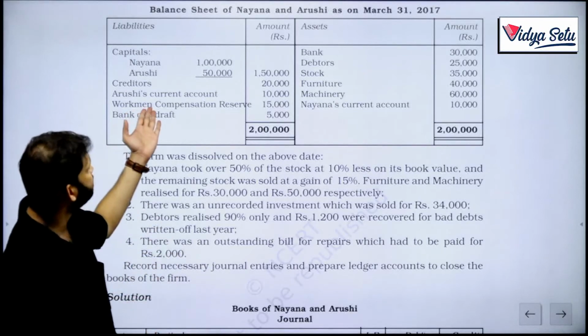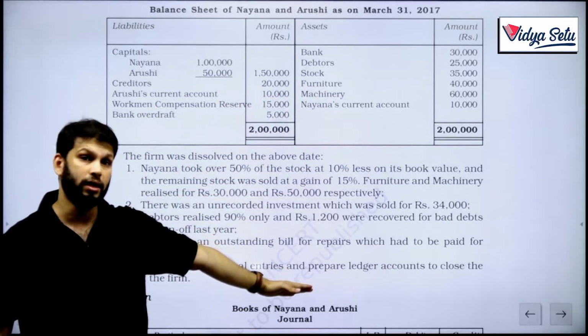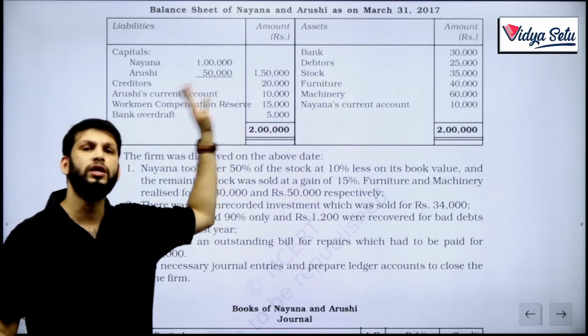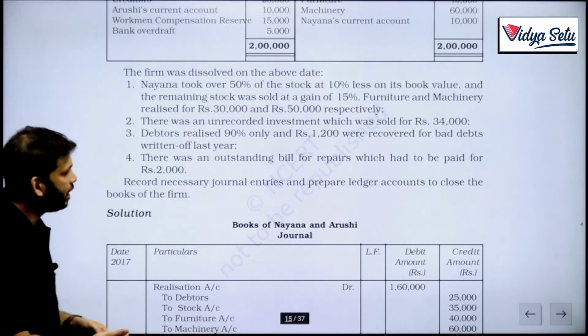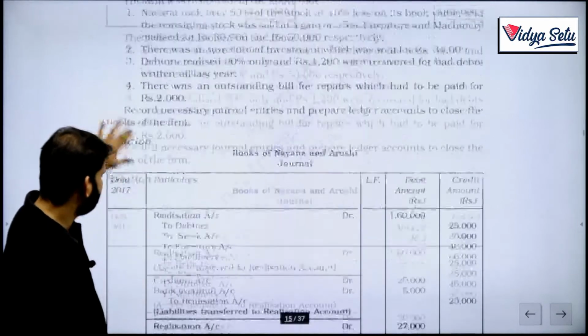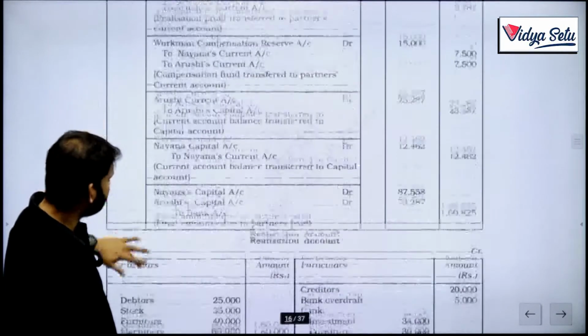So this workman compensation has no liability in front of it, so it will be a free reserve for the partners. Record necessary journal entries and prepare ledger accounts. Let's see the ledger accounts first.